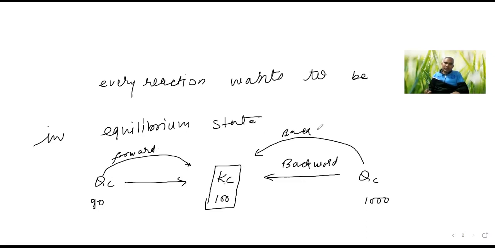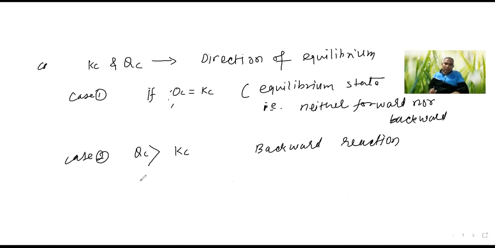In this case, Qc is less than Kc. Here Kc is more, so this is going to be the forward direction. Can you understand this one?